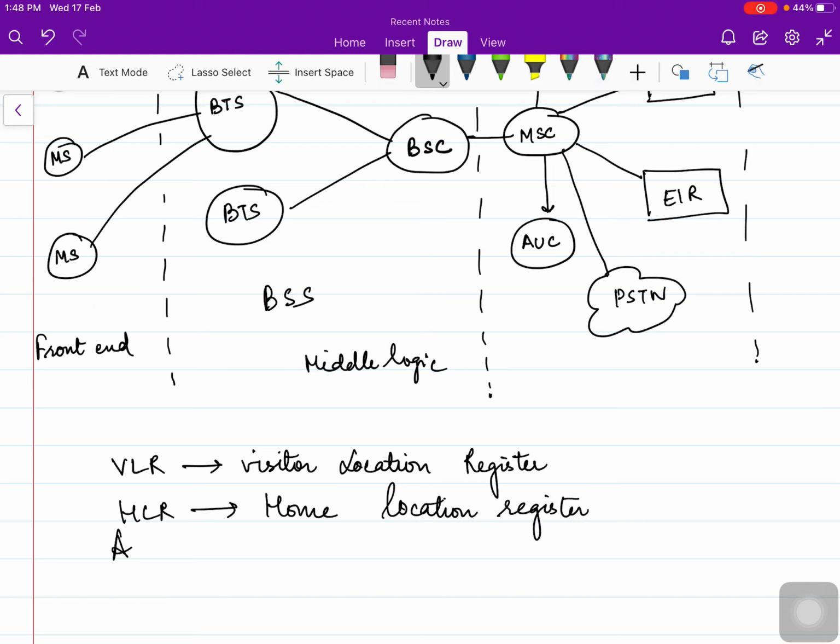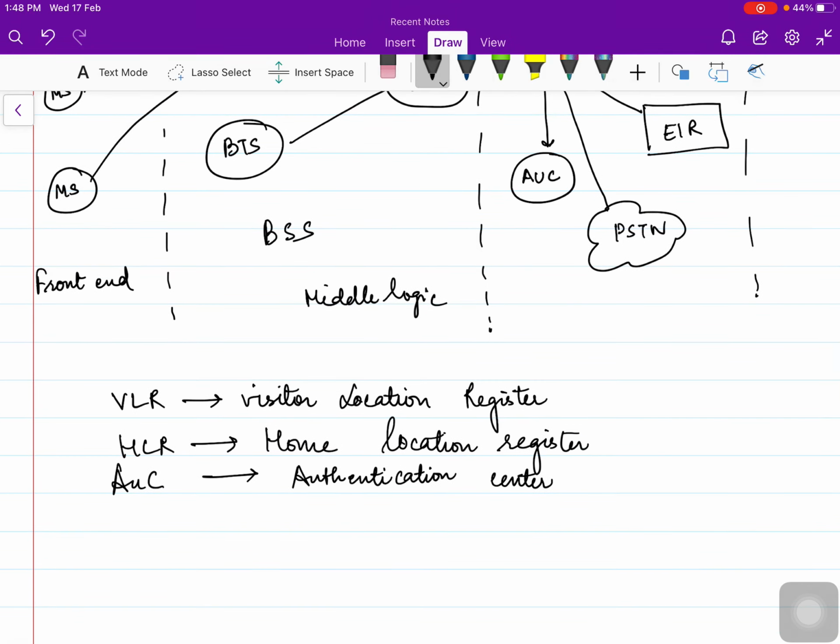Then the other one is the Authentication Center, AUC. It authenticates the subscriber who has called, that is, whether the subscriber is authorized to call on this particular phone or not. That is marked in the Authentication Center.